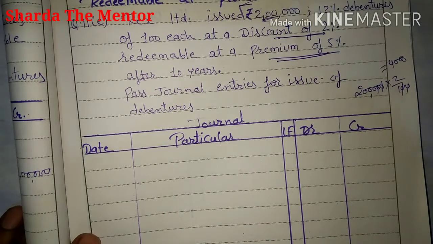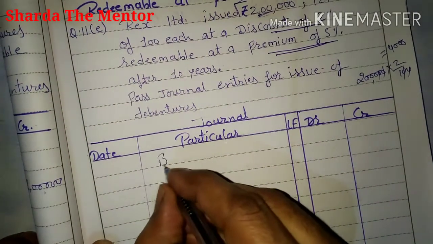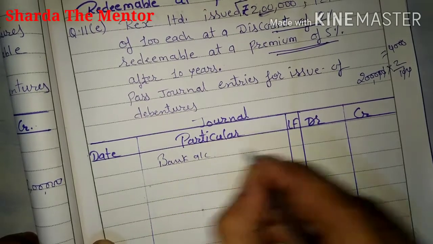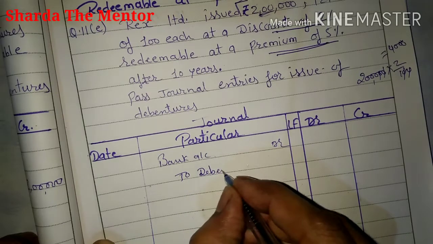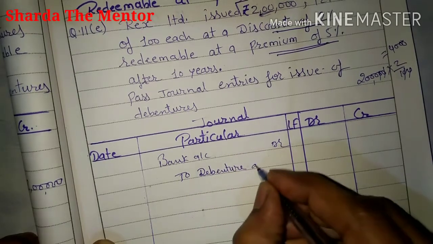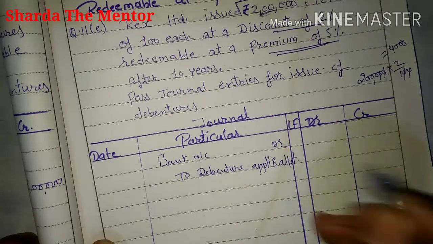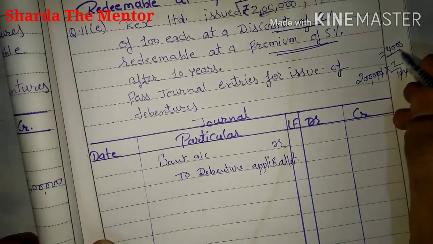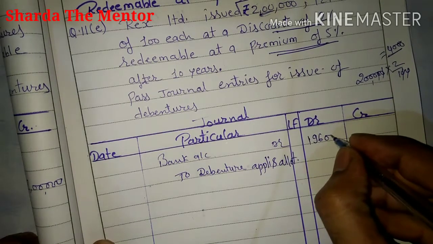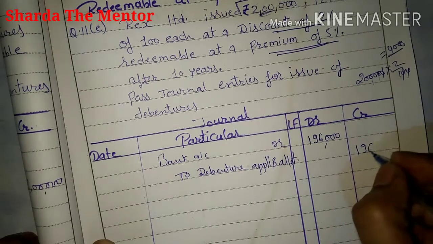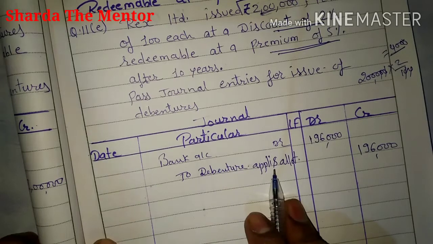So the amount that you will receive, in the first entry you will mention: bank account debit to debenture application and allotment. That 4,000 you will deduct from 2 lakh, so the amount will be 1,96,000 that you will receive at the time of issue, because you are issuing the debenture at a discount.